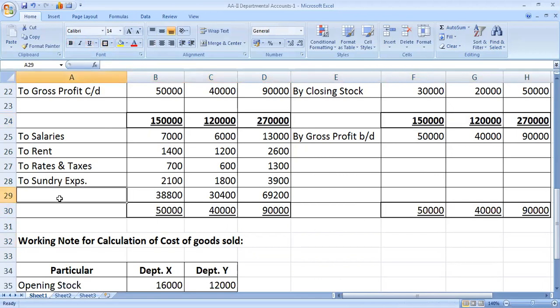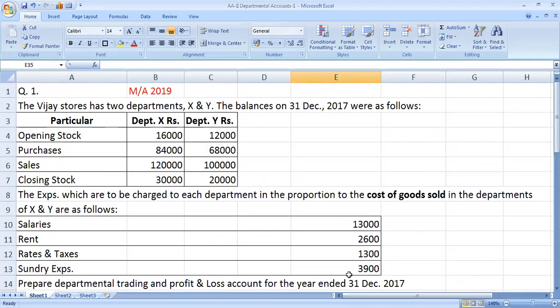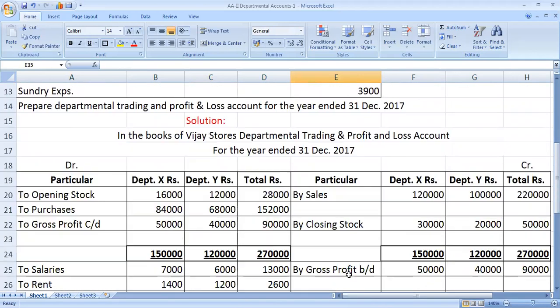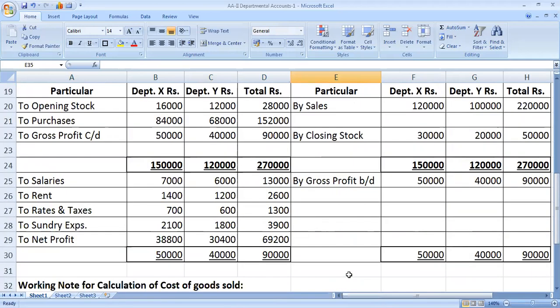This difference is known as net profit. To net profit. This is the question, and this one is the solution.